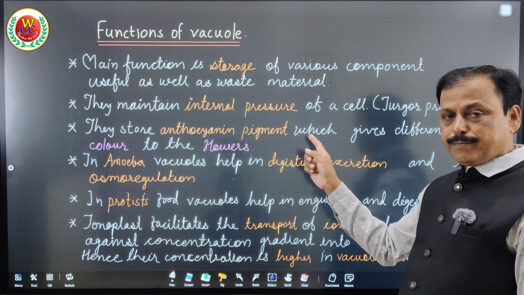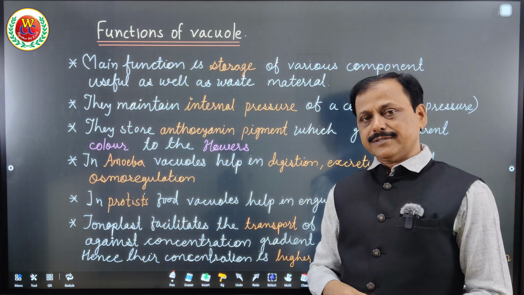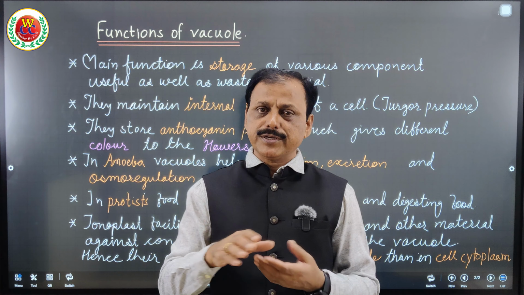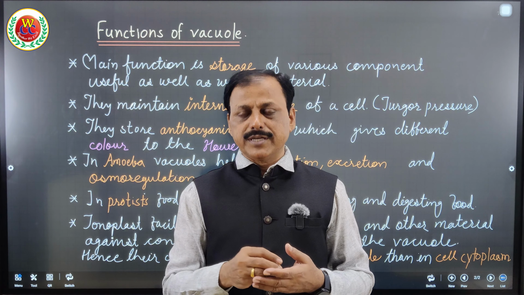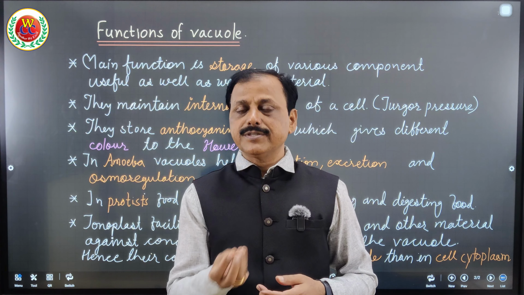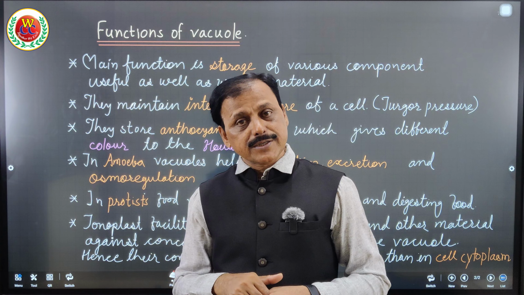They store the anthocyanin pigment which gives color to the flower. So a question can be asked: during the flowering period, this anthocyanin from the vacuole is transferred from leaves and stem to the floral bud which is growing, so naturally this anthocyanin imparts color to the flower.